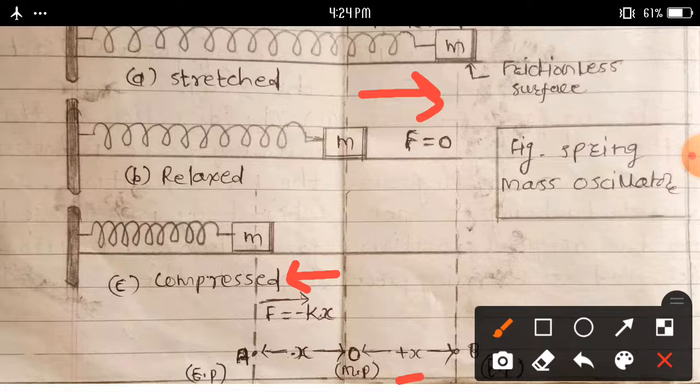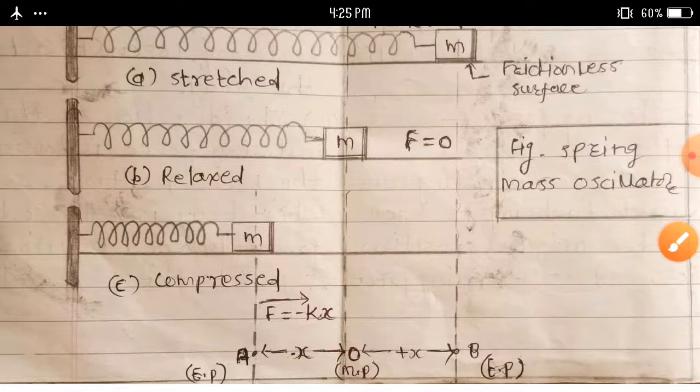In this oscillatory motion, the restoring force, which we consider capital F, is proportional to the displacement. Suppose the displacement is x, but its direction is opposite to that displacement. Therefore the motion we can write here.